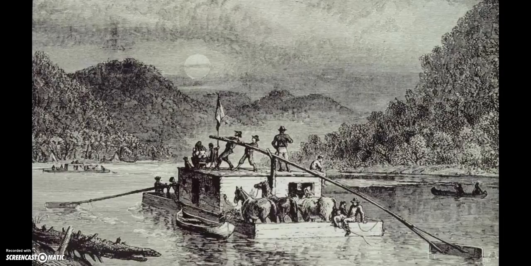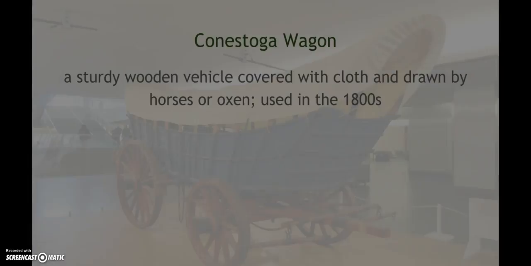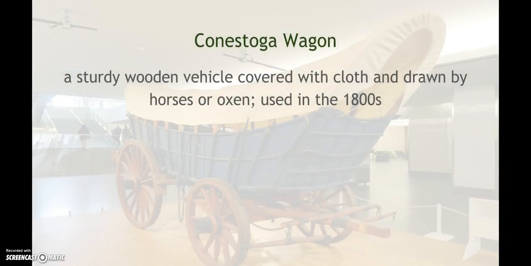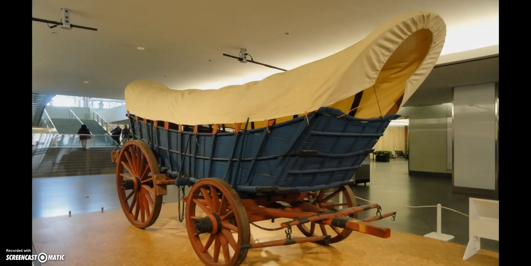They couldn't go on the rivers forever, so a lot of the pioneers used Conestoga wagons, which are these big wooden vehicles that were basically like moving trucks in the 1800s. They would throw all their stuff in there, and they were pulled by horses or oxen. And if you want to see this wagon, it's in Washington, D.C. It's actually in the National Museum of American History, the Smithsonian Museum in D.C.